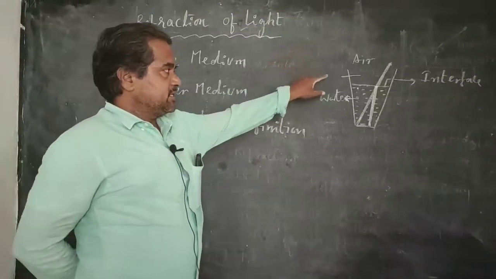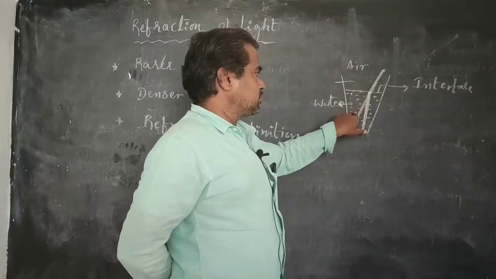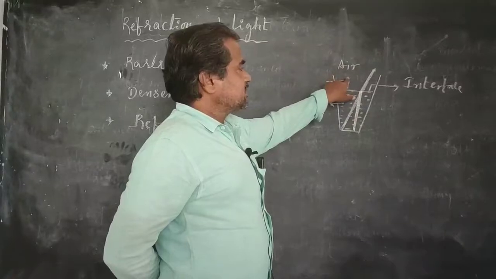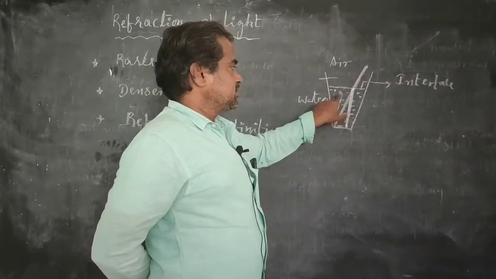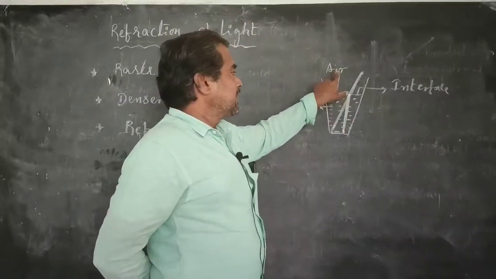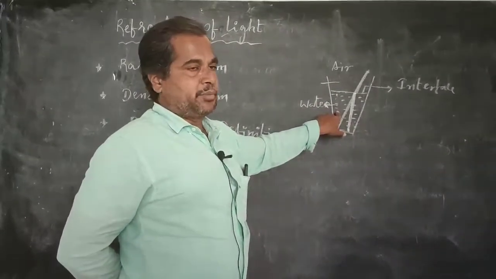Here, in this example, air is a transparent medium and water is also a transparent medium. But the velocity of the light in the air is more than the velocity of the light in the water, so air is treated as a rarer medium and water is treated as a denser medium.